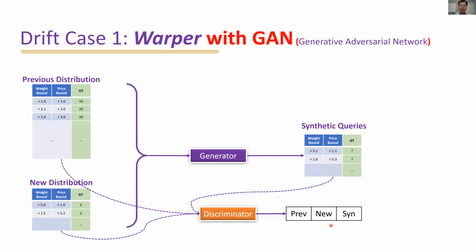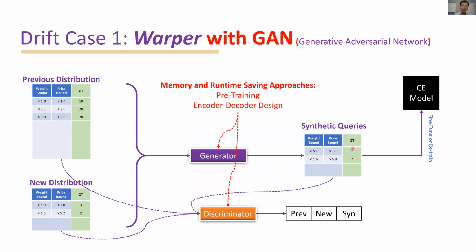You may already notice the GAN design in our system is slightly different from traditional GANs because the discriminator needs to classify into three different categories. At last, we can label the ground truth for the synthetic queries and use the synthetic queries as augmented data to further fine-tune or retrain the underlying cardinality estimator. We also use the pre-training strategy and the encoder-decoder design in both the generator and discriminator to save memory and runtime.